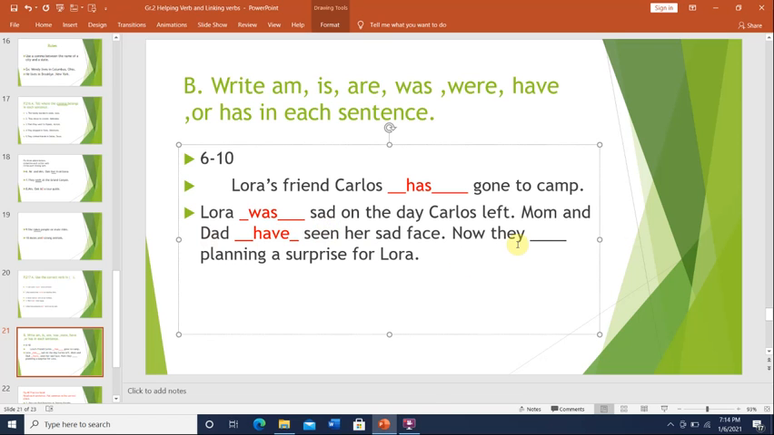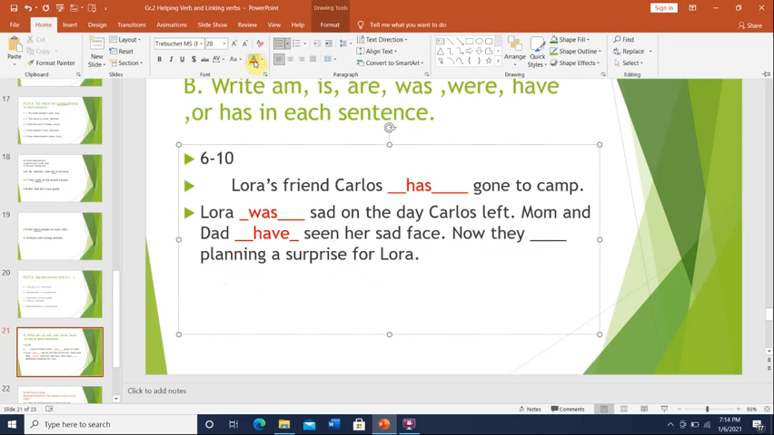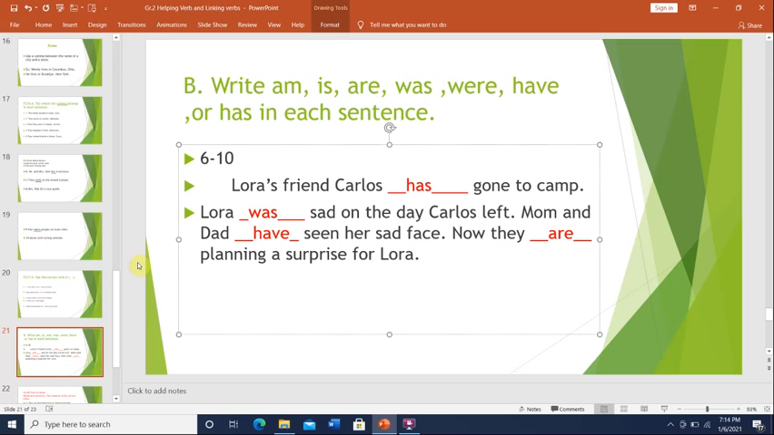Now the sentence shows you that it's happening in the present. Now they blank planning a surprise for Laura. They is plural and the main verb is ing. So now they are planning a surprise for Laura. Those were the answers for page 217, the mixed review.